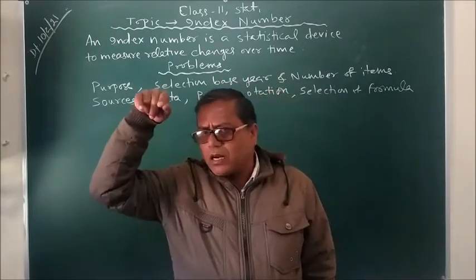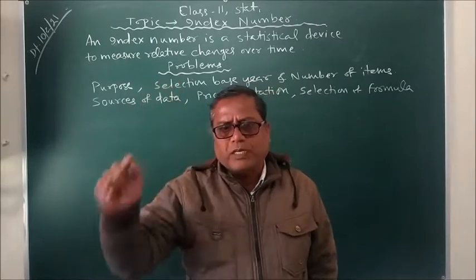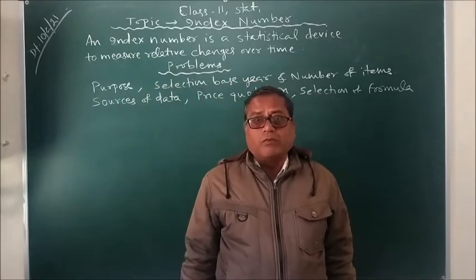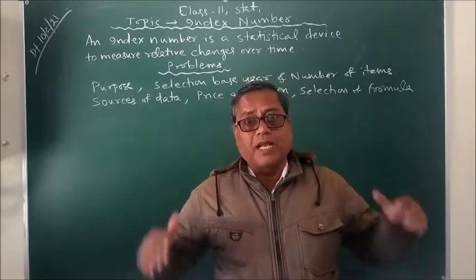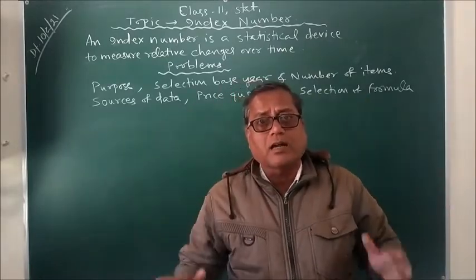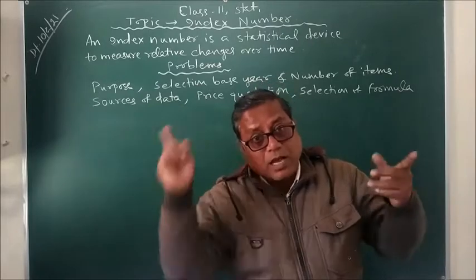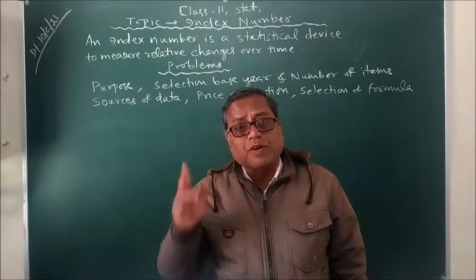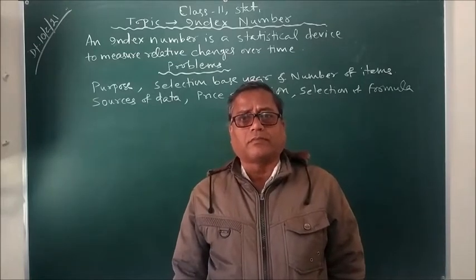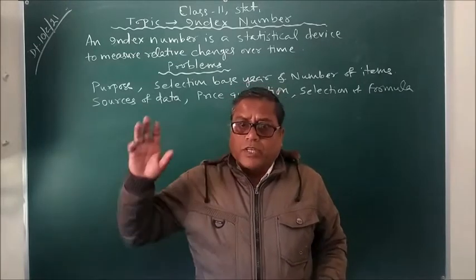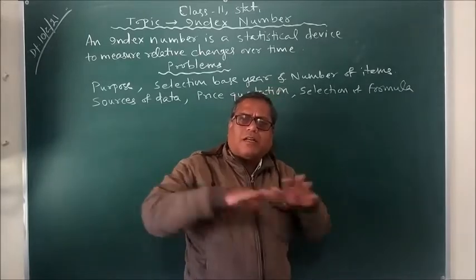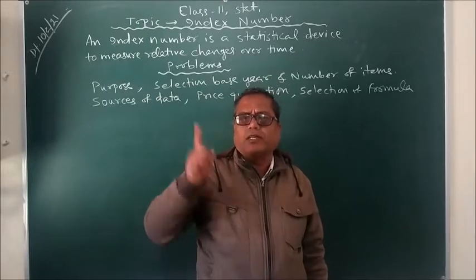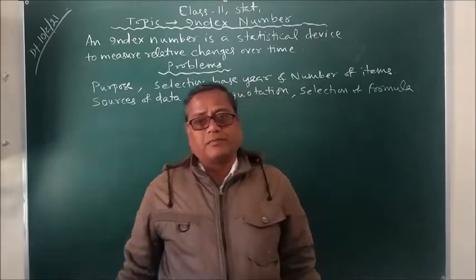So here we are not pointing to the price of a particular good. For example, this may also happen that when we are concluding that prices of goods sold in the market are rising, at the same time there might be a fall in some of the goods, so far prices are concerned. So, in the index number, we will clearly understand the difference between price and price level, or what is the meaning of general price level.